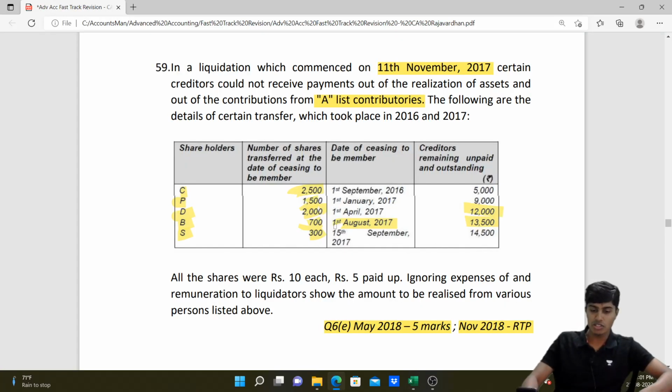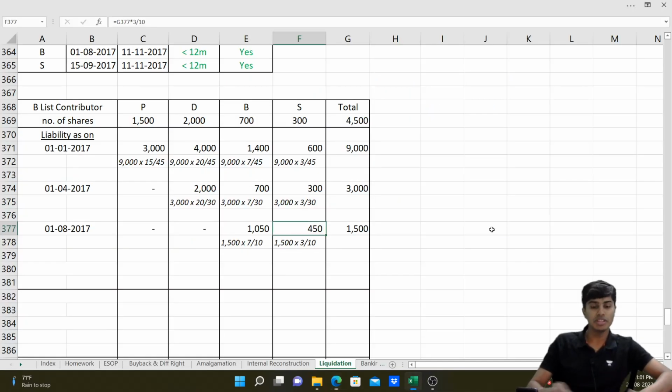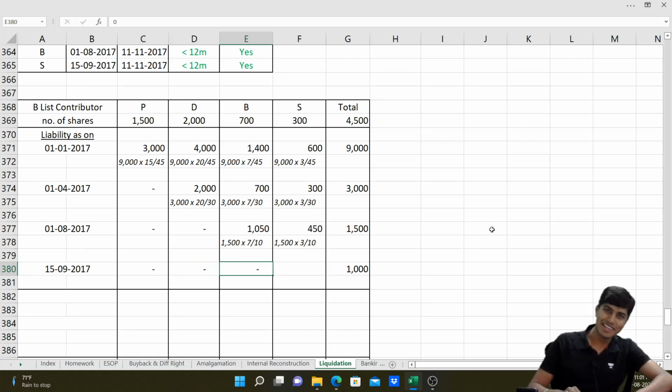After the 1st of August, we have 15th of September, on which date the amount outstanding is 14,500. Out of 14,500, 13,500 is already shared between all the contributors. So what we're left with is 1,000 rupees. So we will now be sharing 1,000 rupees between P, B, D, S. P transferred, D transferred. S also transferred. It will be completely borne by S. You don't have to apply any ratio.